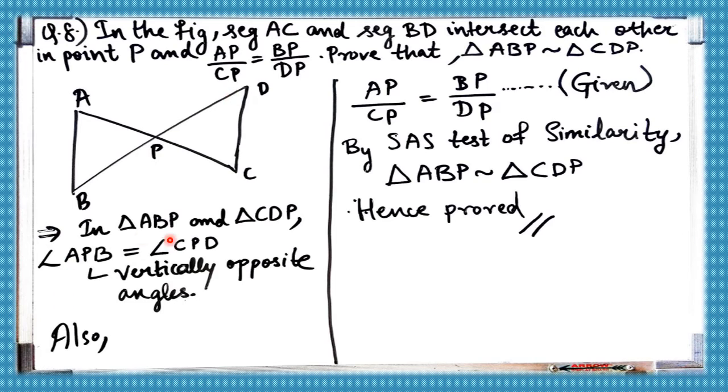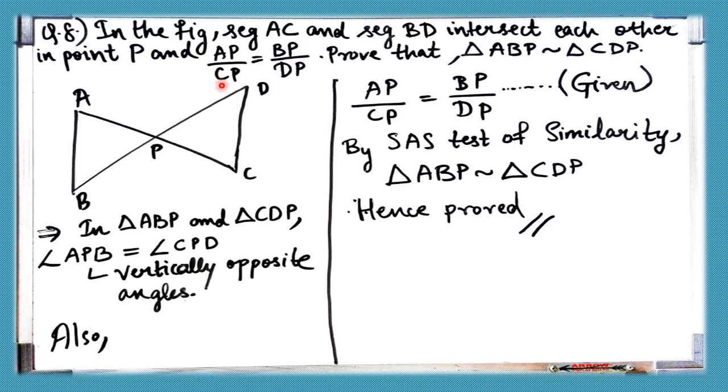So we have one angle which is congruent, and we have two corresponding sides in the same ratio. So by SAS test of similarity, triangle ABP is similar to triangle CDP, hence proved.